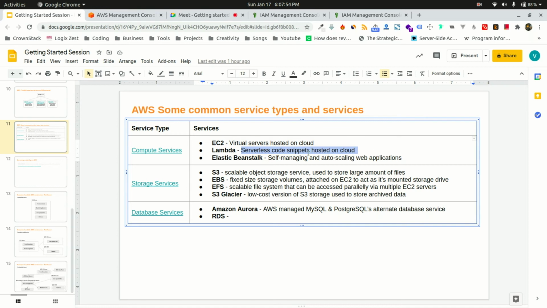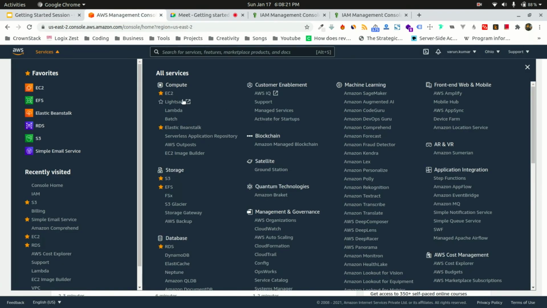So you can write a code snippet to send an email. That is not part of the whole application, but you can create a self-sustaining, small one-file code snippet that handles your sending email. Elastic Beanstalk is another service in the compute group. You can also see that over here. In the compute section, you will see all these services that Amazon provides.